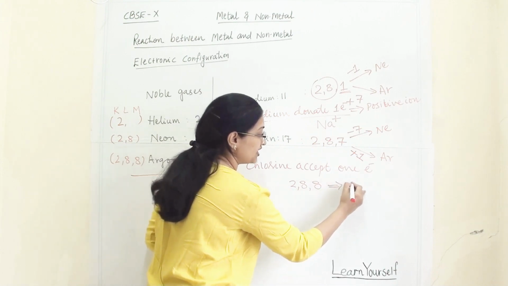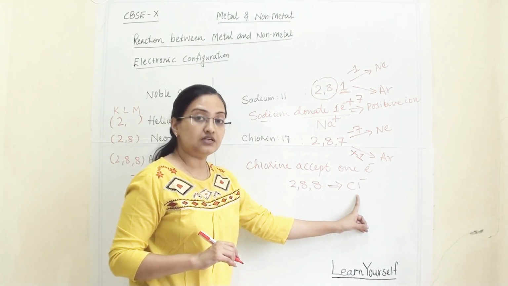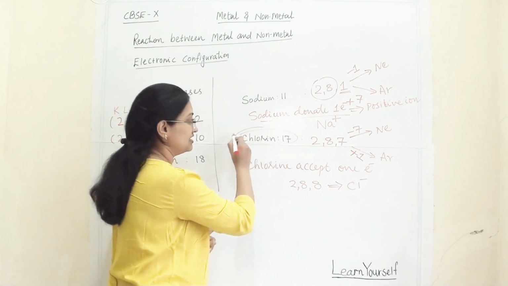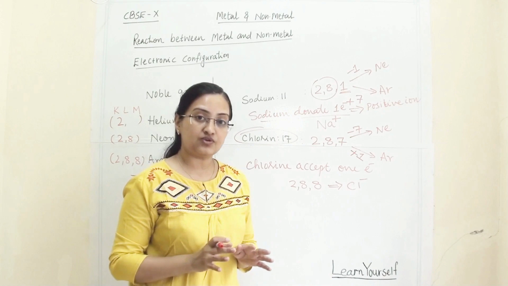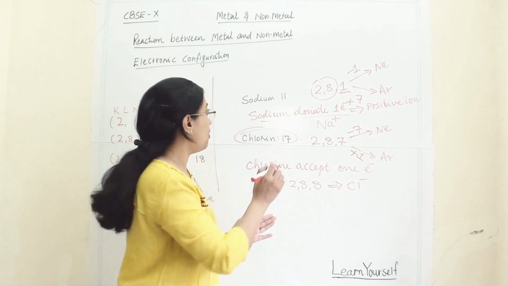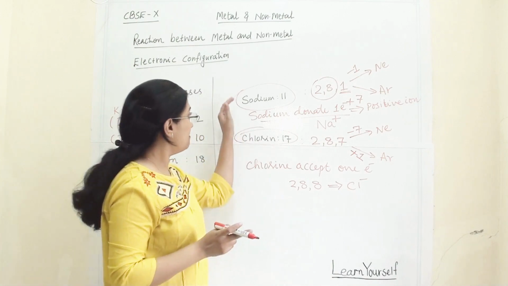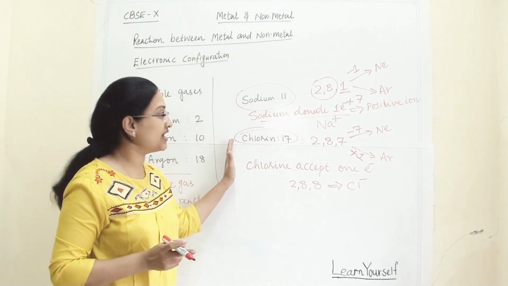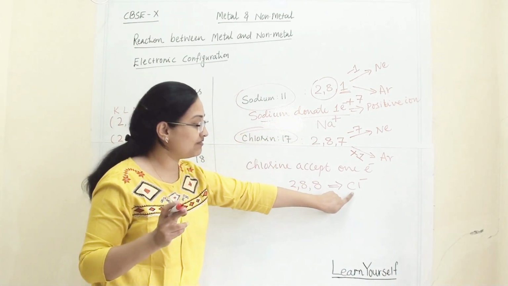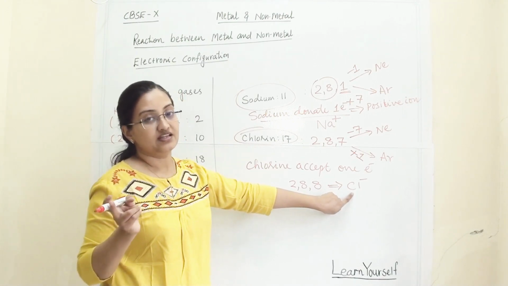By doing so, it will become a chlorine anion. Because it is a negative ion, we term it an anion. Chlorine is an anion. Now all non-metals have negative character and they will accept electrons and form anions. All metals will donate electrons and form cations. Now when a metal and a non-metal come together, whatever electron sodium loses, chlorine will accept, and they will form a bond. That we will see.